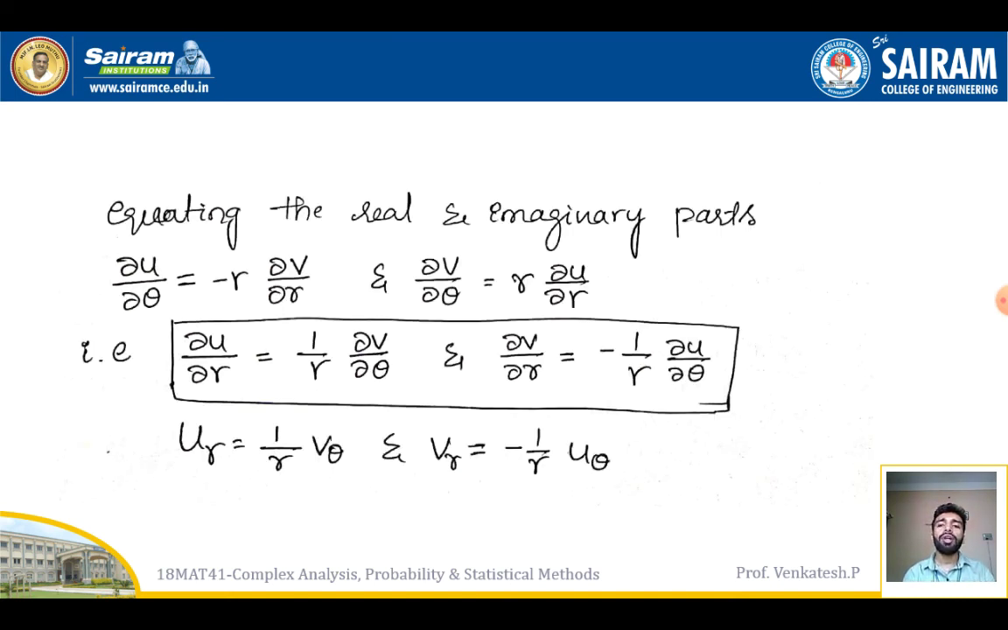Now, to get the CR equations, I am going to equate the real and imaginary parts. On equating, I will get dou u by dou theta is equal to minus r dou v by dou r, and dou v by dou theta is equal to r dou u by dou r. Or we can rewrite this as dou u by dou r is equal to 1 by r dou v by dou theta, and dou v by dou r is equal to minus 1 by r dou u by dou theta, which we can also denote as u r is equal to 1 by r v theta and v r is equal to minus 1 by r u theta. So this is the required formula for the CR equations in the polar form.